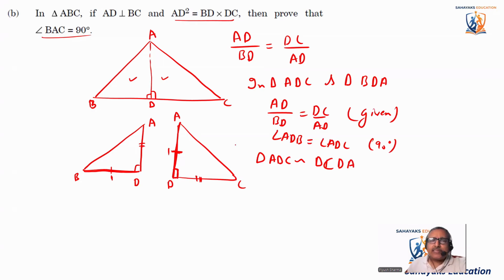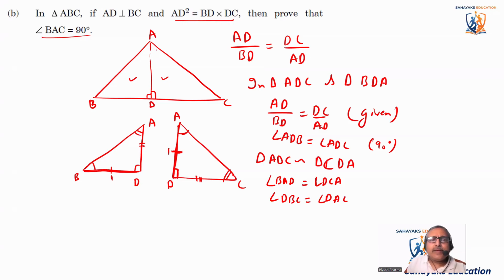As these two triangles are similar, I can say that this angle is equal to this angle, and this angle is equal to this angle. So I can say that angle BAD is equal to angle DCA and angle DBA is equal to angle DAC.